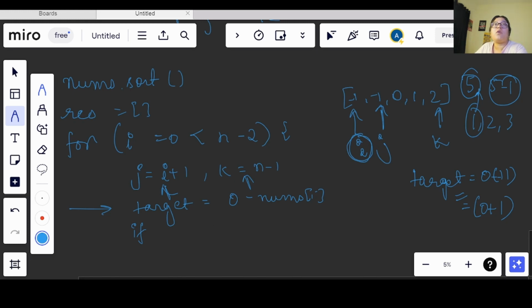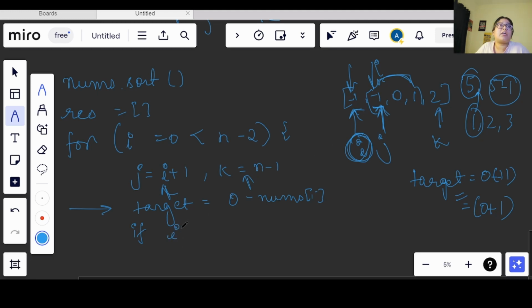Okay, so now if I am having minus 1 and minus 1 here, if these both are same, and I am starting from here, and then my I will move from here and I will be searching for these 3 values only again. So what will happen, this triplet will repeat. So in order to avoid that, what I can do here is I will check that the nums at I is not equals to I minus 1, then I will move forward.